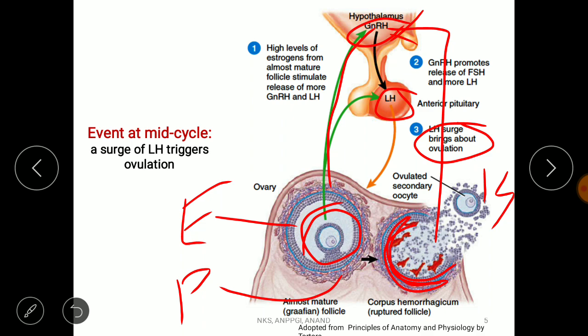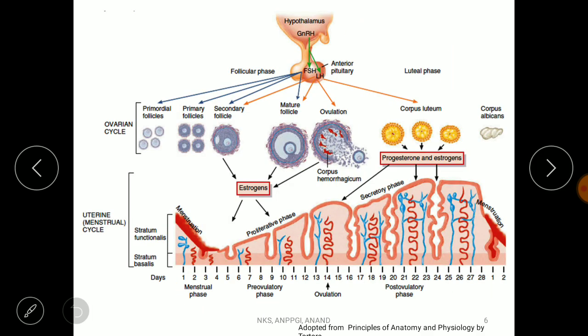Right? Okay. Now we try to understand what the real scenario is in the ovary as well as in the uterus during the menstrual cycle. So we divide the entire menstrual cycle into three different phases: the bleeding phase or menstrual phase, then follicular phase and luteal phase.